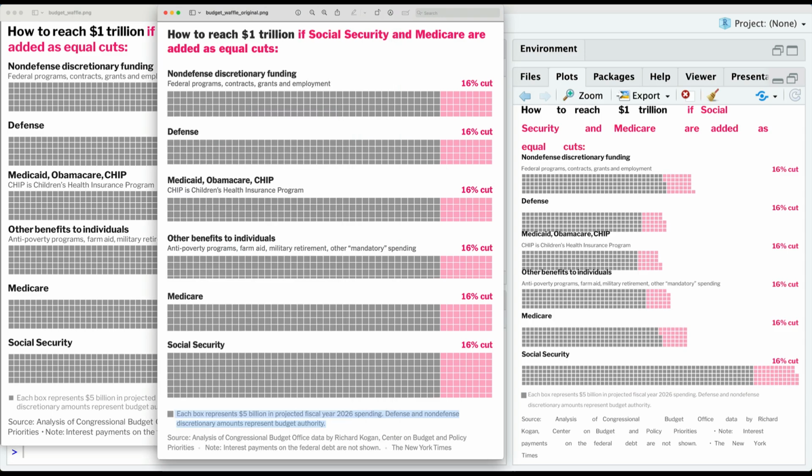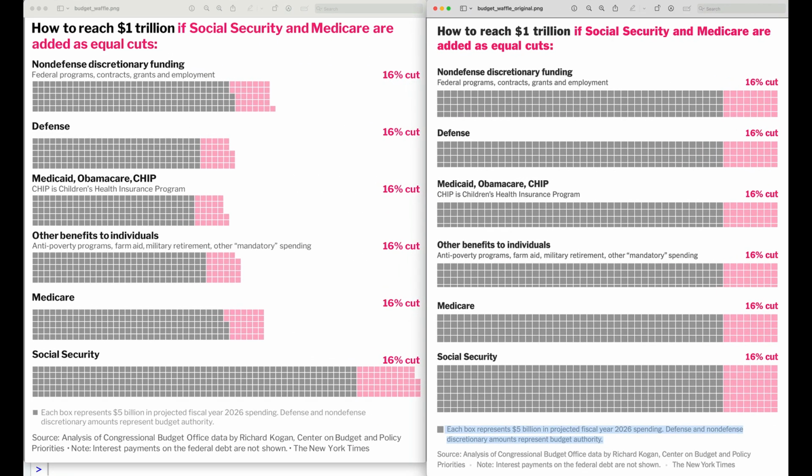This is my version of the plot, and this is the original version of the plot. I, of course, like mine better than theirs. The main reason I like mine better than theirs is because it allows me as a viewer to more easily compare the categories to each other. With the one on the right, the original from the New York Times, I have to compare the number of rows where there are also fractional rows, right? Whereas on the left, I have to compare the number of columns. And it's very easy to mentally rank these. I might even go back and rank these by the size of the different categories, right?